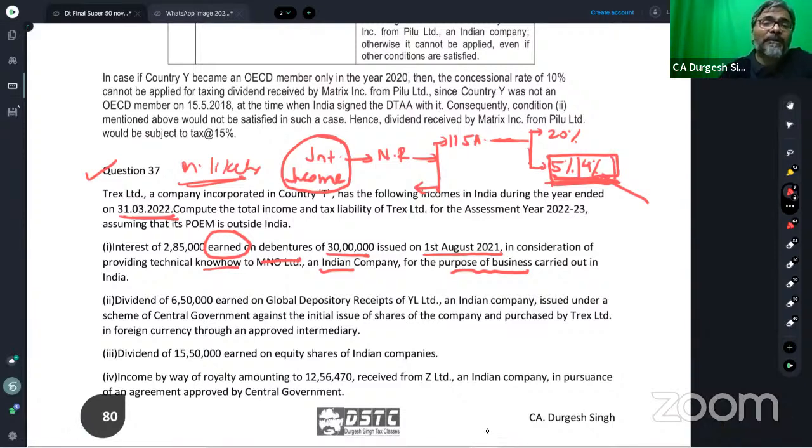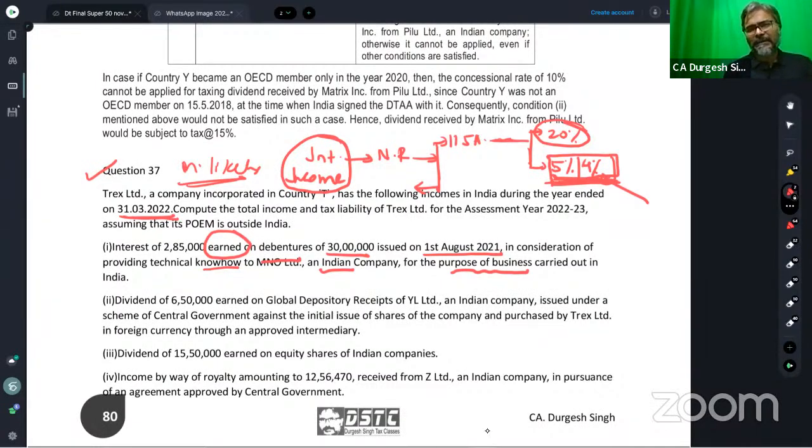Now, other than this, the interest income earned by the non-resident is taxed at the rate of 20%. By the way, students, I should remind you that these rates are essentially flat rates of tax. You should be aware of that. So for others, it is 20%.